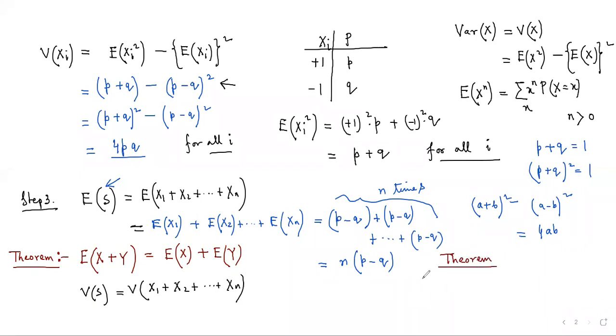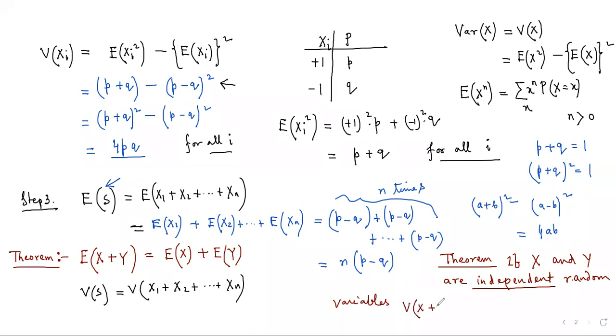The theorem is that if capital X and capital Y are independent random variables, then variance of x plus y is equal to variance of x plus variance of y.